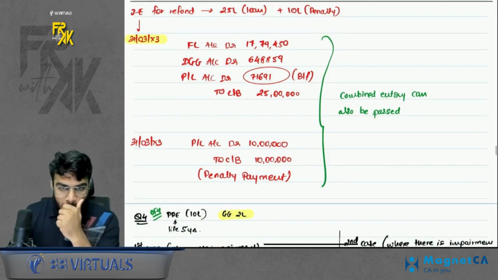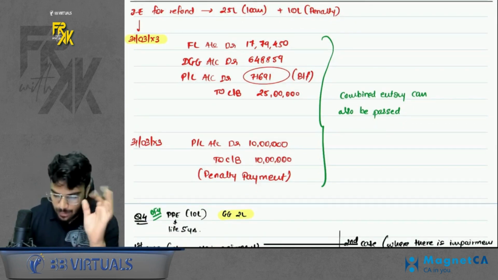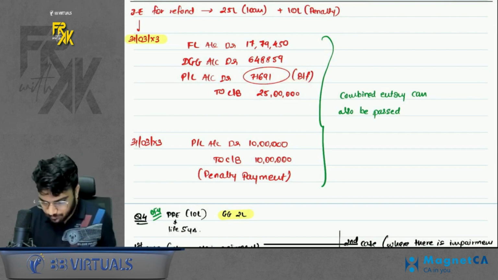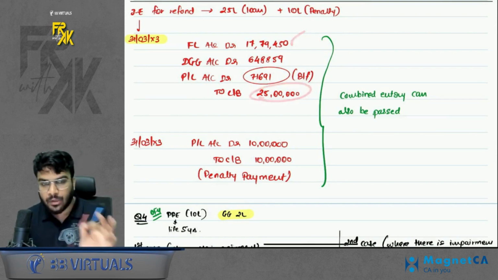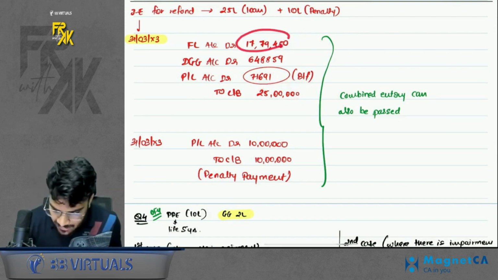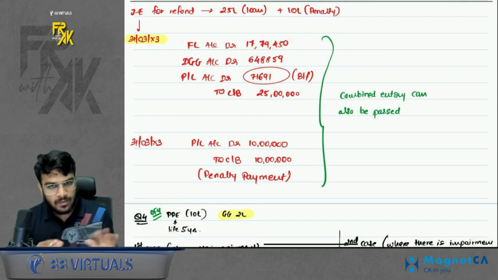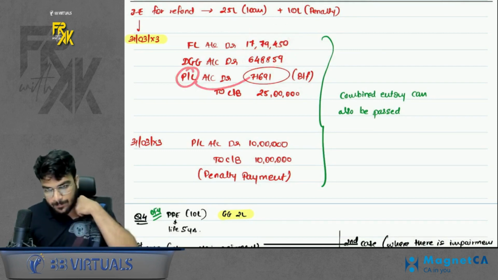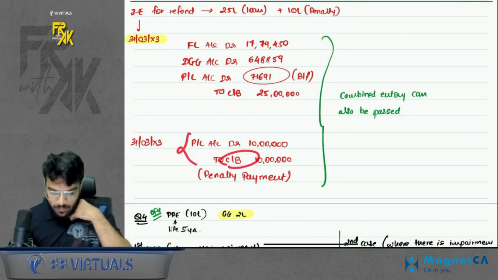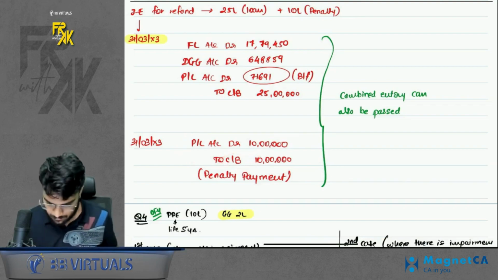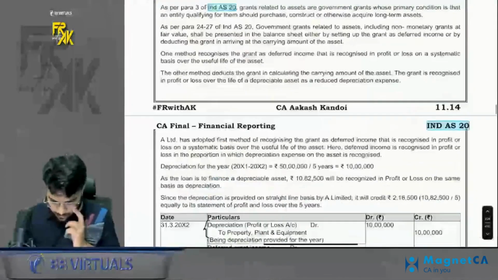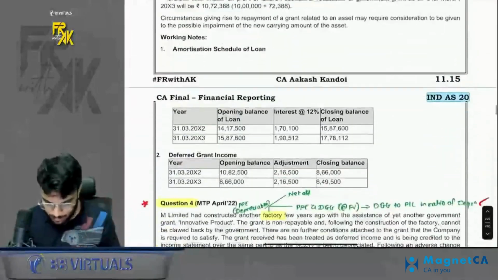It is simple. When you are refunding the loan, I pass separate entries for this. Whatever FL is there on the date of refund, reverse it. Whatever DGG is there on the date of refund, reverse it. Difference transfer to profit and loss. And whatever penalty you are paying, transfer to profit and loss immediately. Simple. Simple, guys? Yes, sir. This was question number 3, a very good question. Please do practice it.